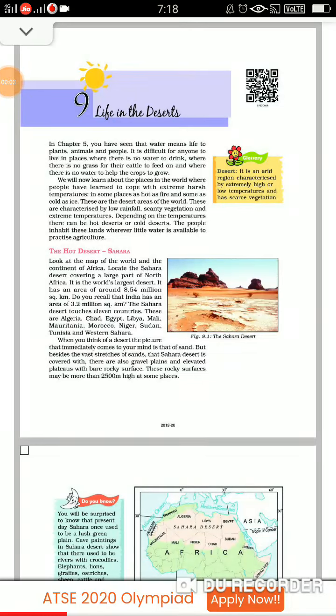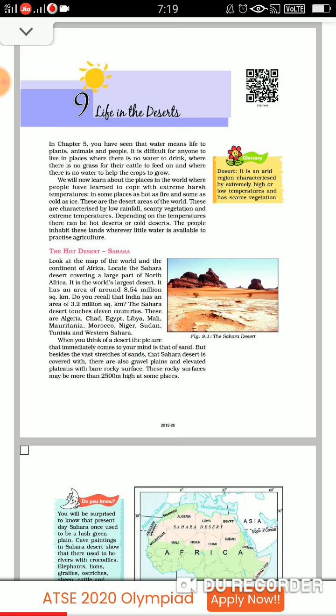Dear students, we are going to start the last chapter of geography, that is life in the deserts. So, children, in chapter number 5, you have seen how water is a means of life to plants, animals, people. Fine, you already know this. Now, it is really difficult for anyone to live in a place where there is no water to drink, where there is no grass for the cattle to feed, and children, even there is no water to help the crops to grow. So, do you know about these places? What is the place with scarcity of water known as?